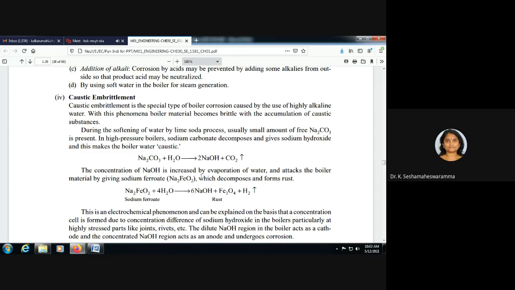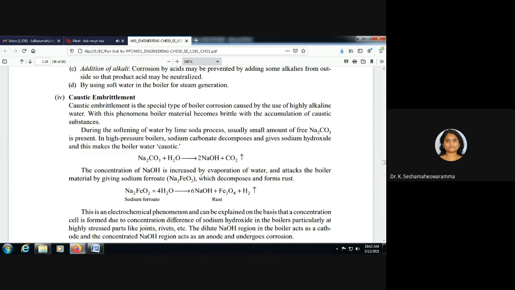Sodium carbonate easily dissolves in water and is converted into sodium hydroxide, caustic soda.